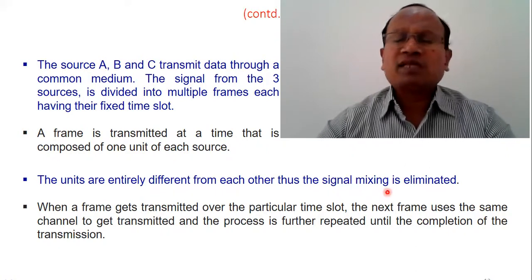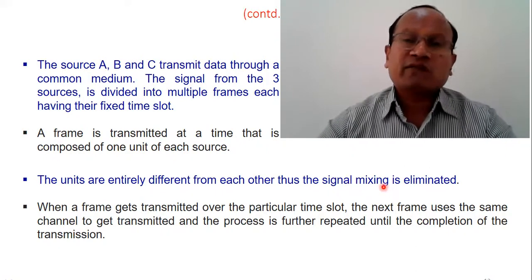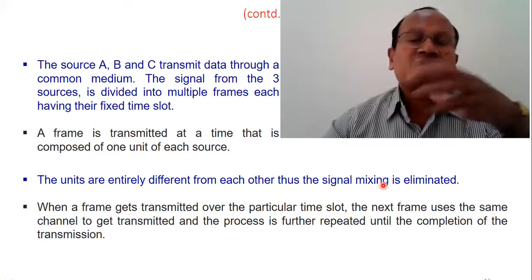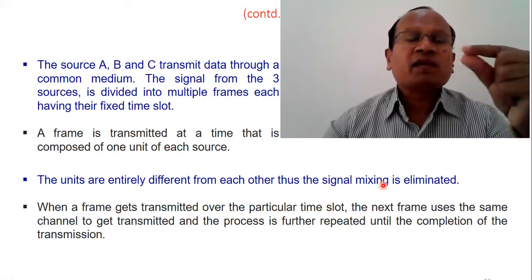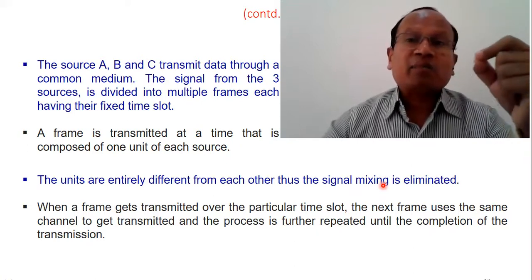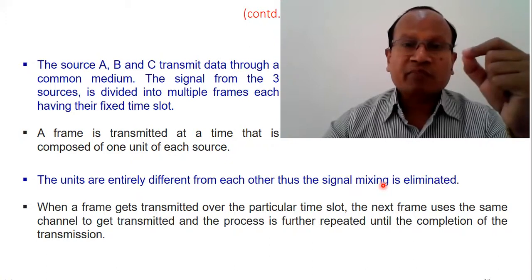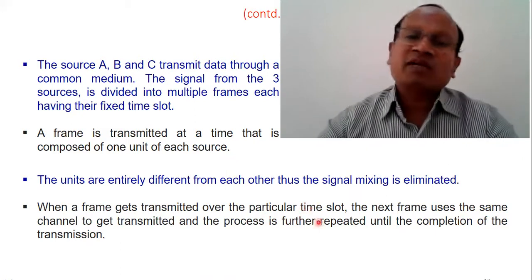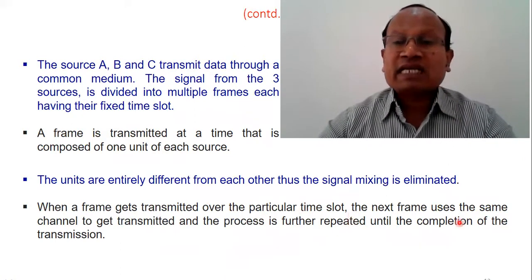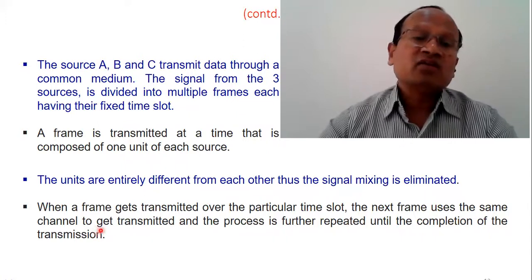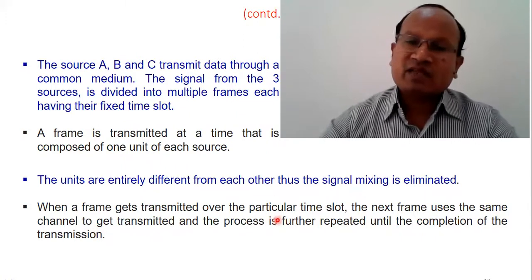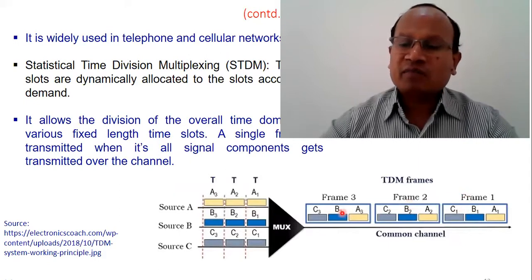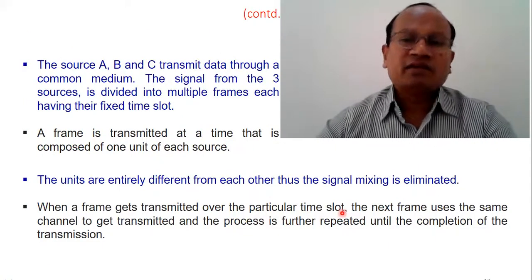There is no mixing, no interference possible because different time slots are there, so synchronized that different time slots carry different parts of different message streams. When a frame gets transmitted, the next frame uses the same channel to get transmitted. This process gets repeated, as already explained; you can see frame 1, frame 2, and frame 3. So this is how it works.